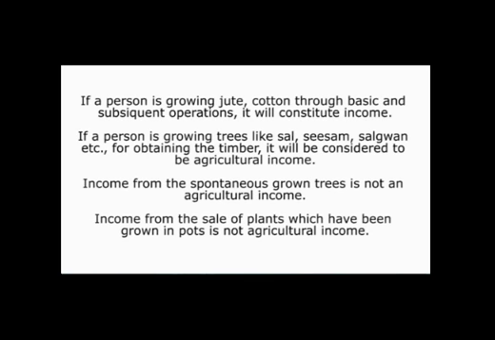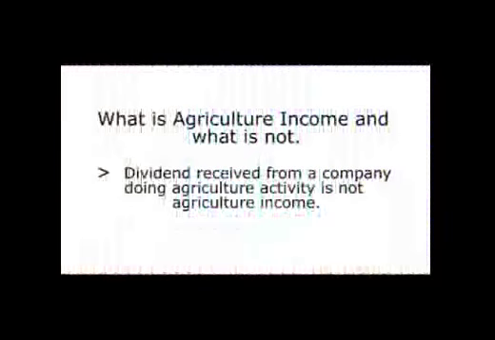So we'll also try to find more examples, and I'll give you the explanation for that. Just see what is agricultural income and what is not. Dividend received from a company doing agricultural activity is not agricultural income. Why is it not agricultural income? Because in this case, the company is engaged in the business of agricultural activities. It means in the hands of the company, the income is agricultural income.